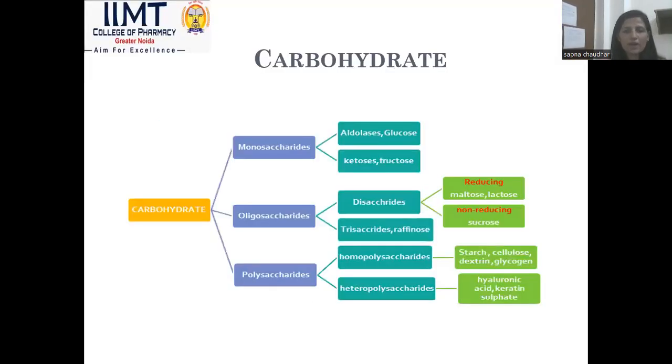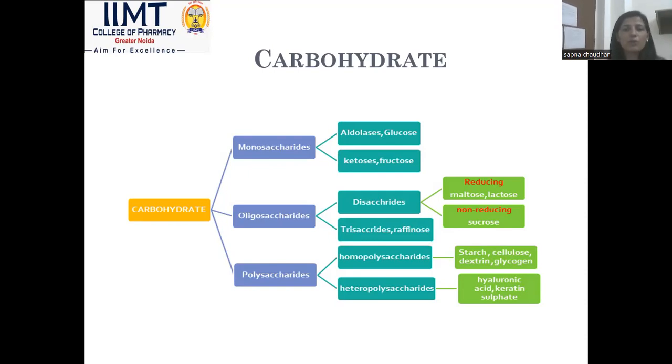If we are dealing with carbohydrates, there are many types, like monosaccharides, disaccharides, trisaccharides, and oligosaccharides. If more than 5 sugar molecules are in a carbohydrate, it is simply called a polysaccharide. Typical examples of monosaccharides are aldose and glucose. Then ketose and fructose are also monosaccharide molecules. In case of disaccharides, there are reducing sugars and non-reducing sugars. Reducing sugars are like maltose and lactose, and non-reducing is like sucrose.